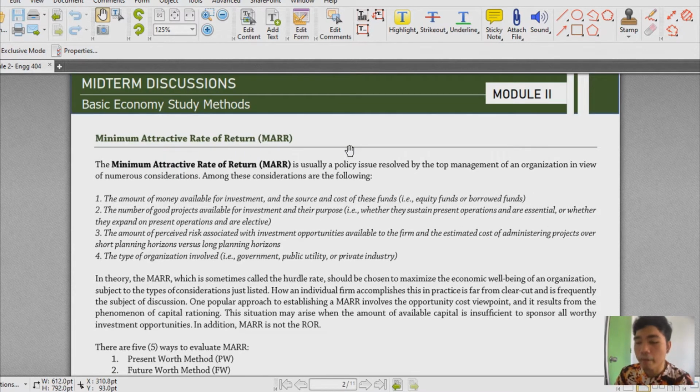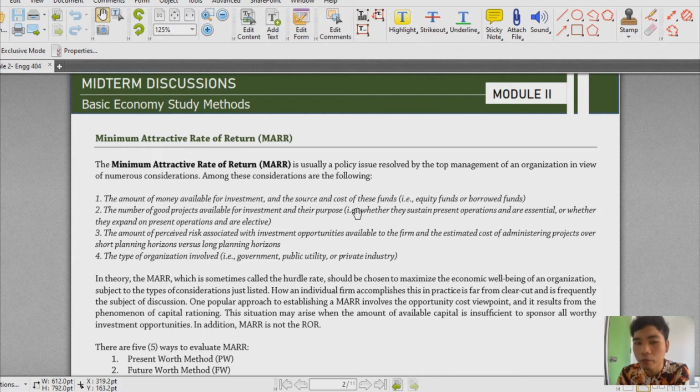Now let's have yung MARR muna, and we call this the minimum attractive rate of return. It is a policy issued by the top management in view of numerous considerations in order to maximize the economic well-being of the organization. So we usually have 4 considerations that we have to think about. So yung una would be the amount of money available for investment and the source or cost of these funds. So it could be that it's the equity funds or the borrowed funds.